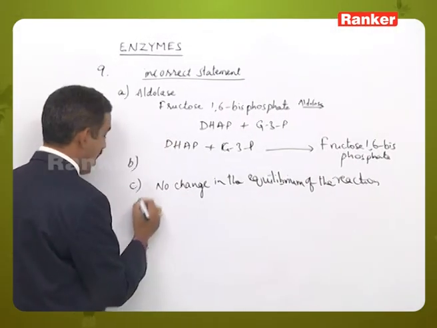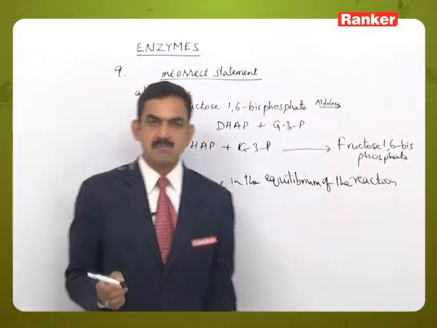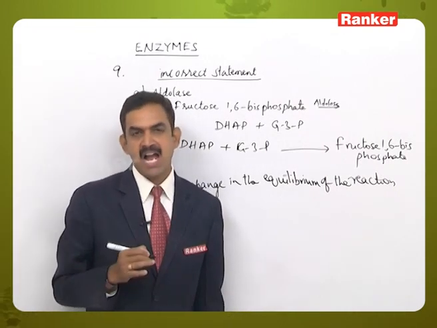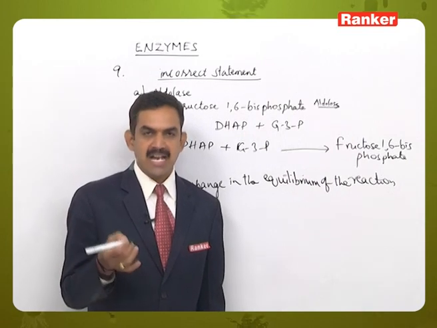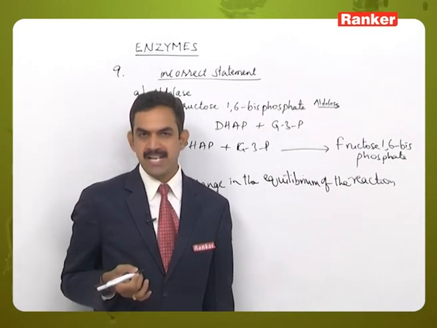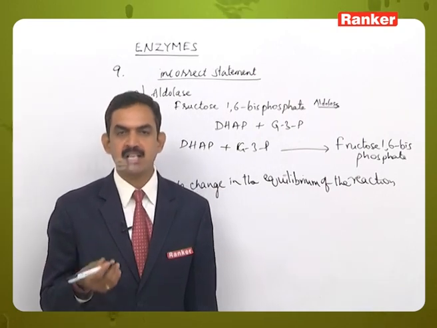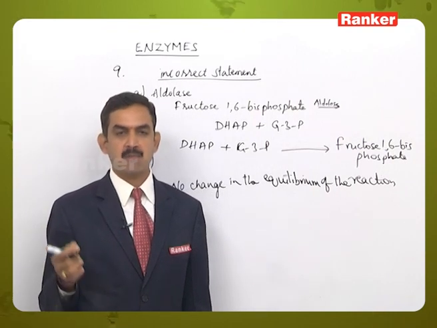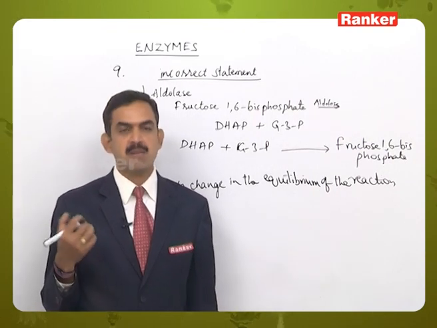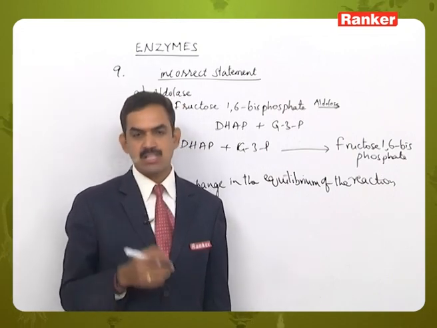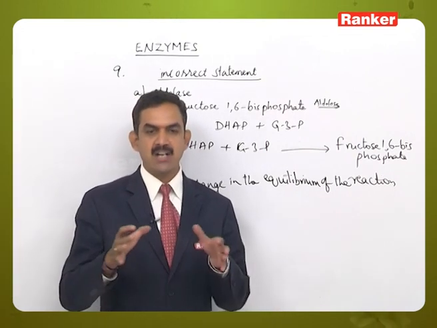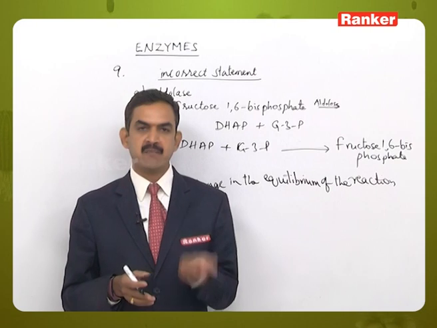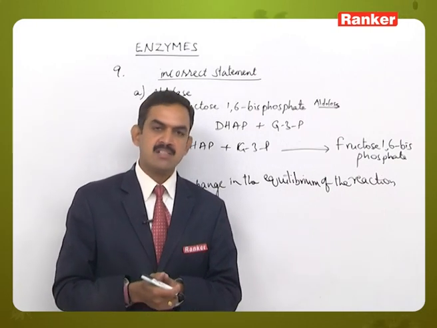And option D. So, here all enzymes of a cell have the same optimum pH. So, actually different enzymes will have their activity at certain levels of pH. Some of the enzymes are active at pH 2, some of them are active at pH 5, some are active at neutral pH, that is 7, and some are active at alkaline pH also. So, that means we cannot say that all enzymes present in the cell have the same optimum pH value. The pH values will be different for different types of enzymes which may be present in the same cell also.